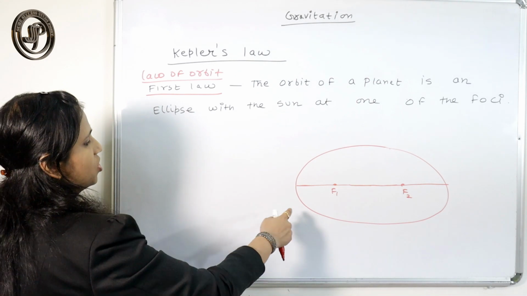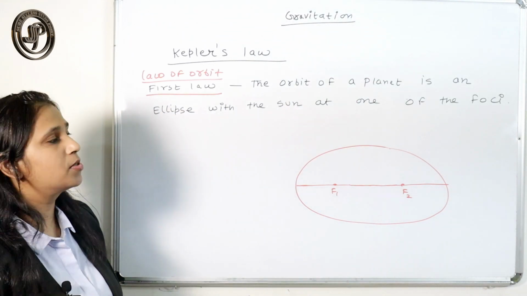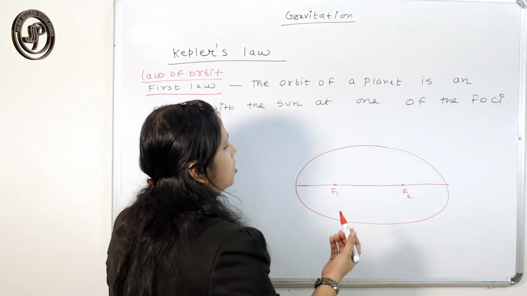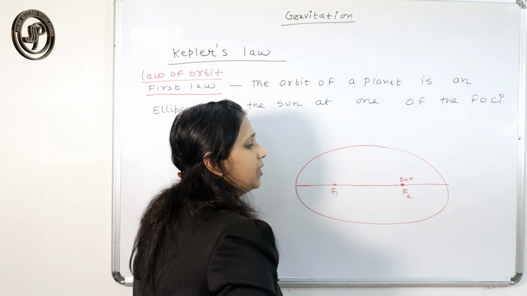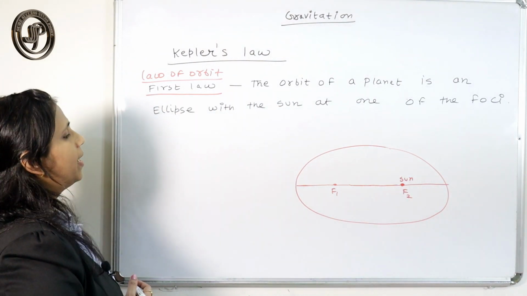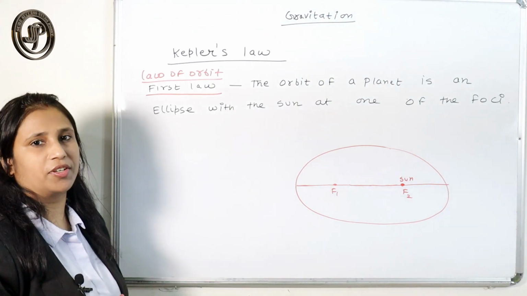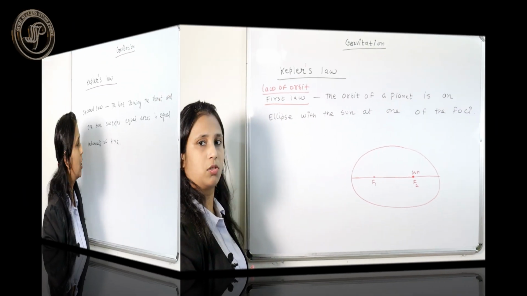The orbit of the planet is an ellipse, which has an oval shape, with the sun situated at one of its foci. That is what Kepler's first law of planetary motion says. That is the law of orbit.